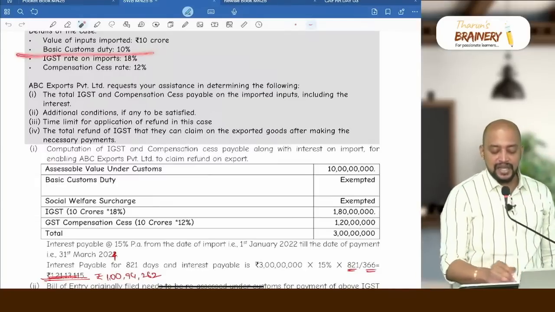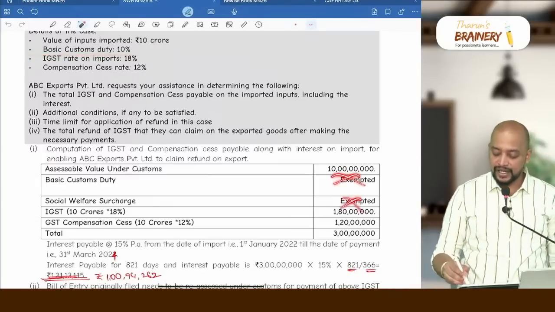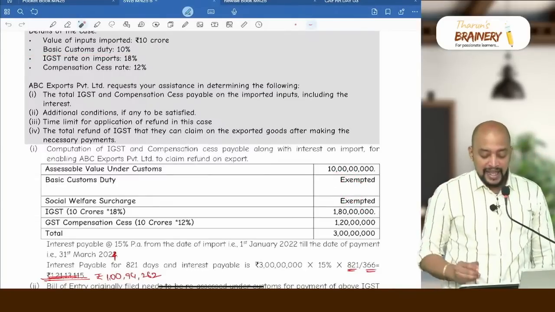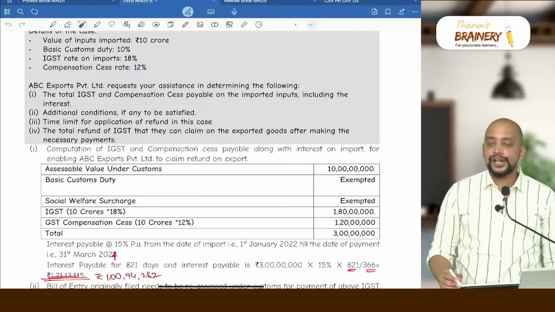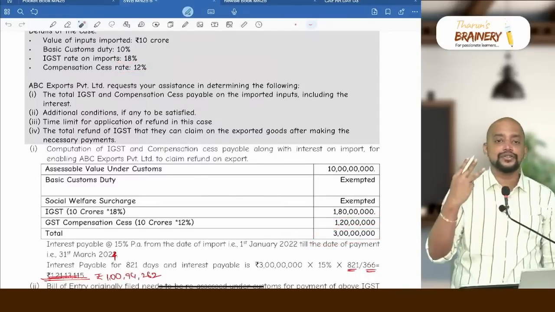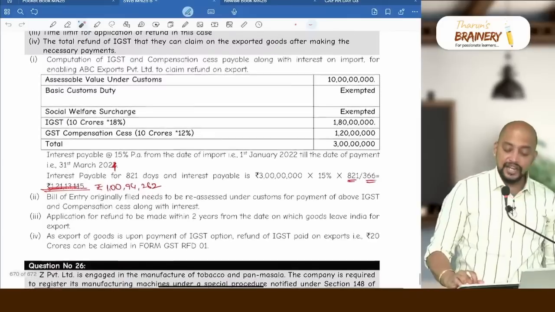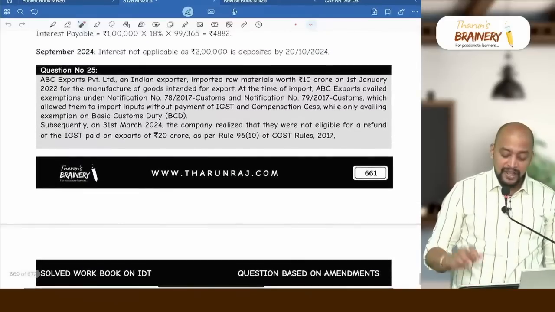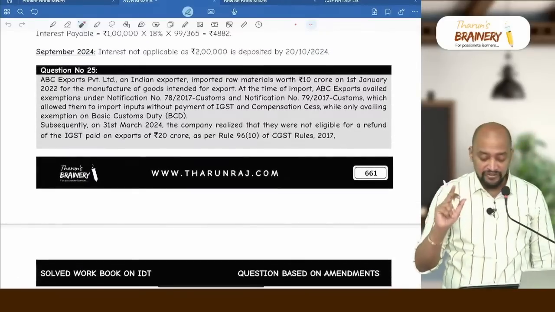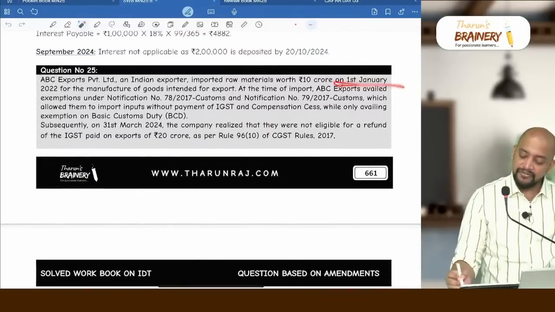So it is a trap. They have given basic customs duty. We don't have to take that, and we need to take only IGST. How much? 18% and compensation cess 12%. 1 crore 80, 1 crore 20. So literally 3 crores you need to pay, and this 3 crores along with interest. At what rate? Interest at the rate of 15%, not 18%, 15%. From which date? From 1st January.